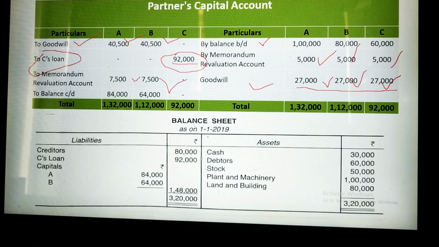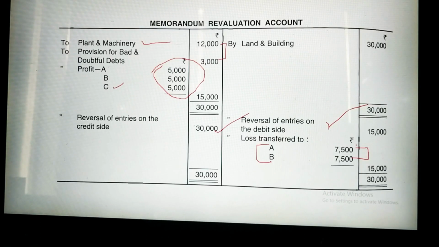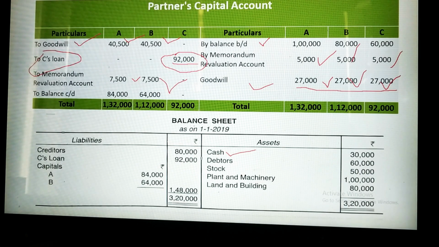As on that date I have taken cash, it is given in the question, 30,000. You can go and check it. 30,000 cash given. Debtors 60,000 I have taken. There were no changes. We have already made changes in debtors earlier, the provision for debtors, stock also depreciated, plant and machinery also, everything.